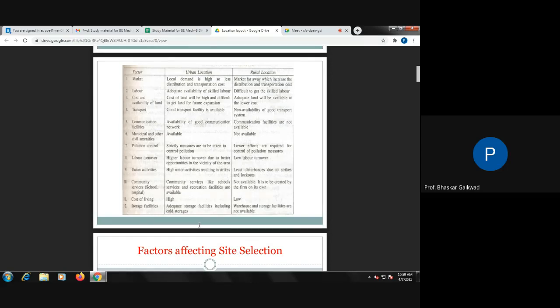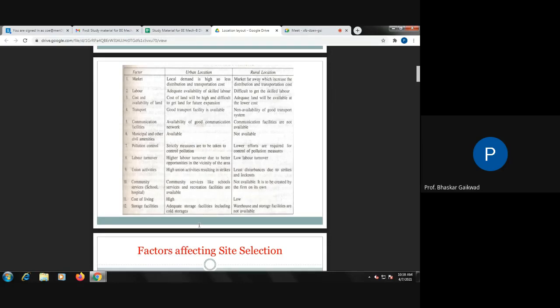So, except for two or three points, it is better to select an urban location. Which two or three points? The land problem and labor cost. So, except for these two or three points, all other points make it better to select the industry in the urban area. But if these two or three costs are more, then you will go to the rural area.